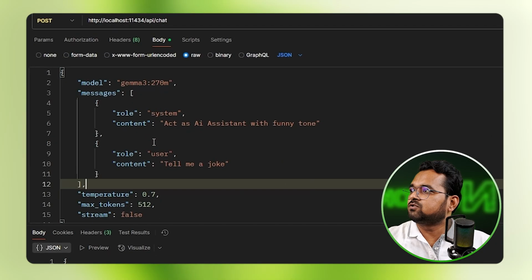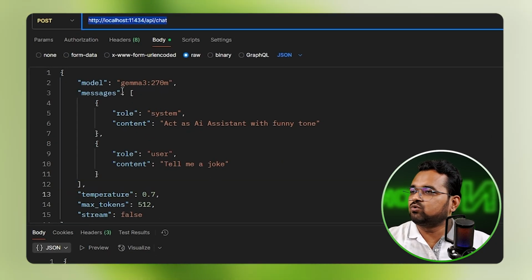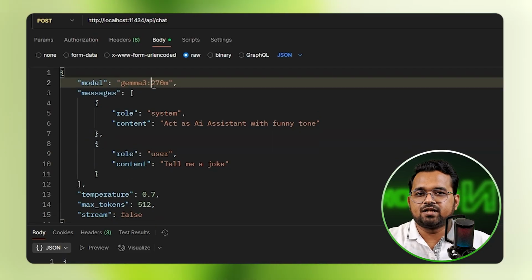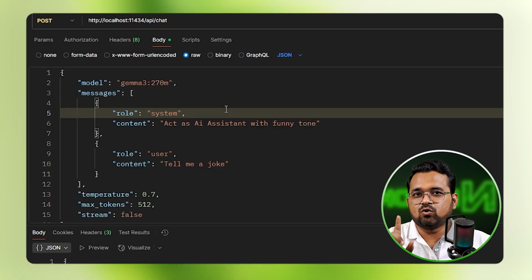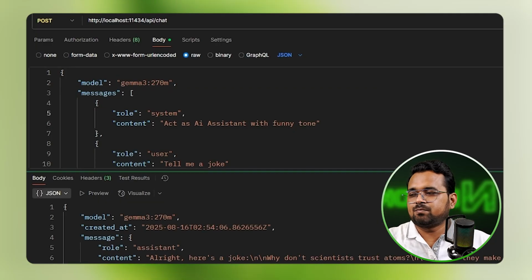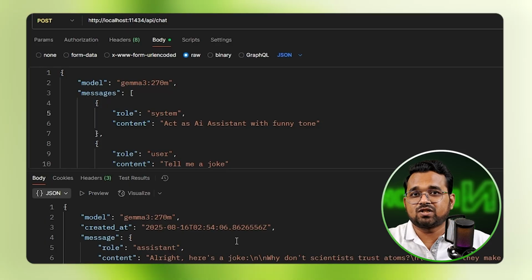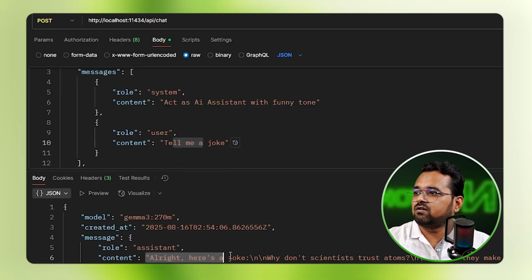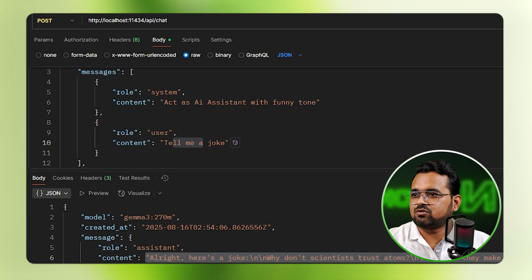Now we go to Postman. In Postman you have to pass this localhost API in the POST request and pass this body with the model parameter gemma3:270m. In the last video, I used GPT OSS 20 billion parameter. If you hit this API, you will get this response. Now everything is working totally offline. There is no internet required. Even if I put my system offline, it will still work. I asked it to act as an AI assistant with a funny tone and tell me a joke, and it says, here is a joke: why don't scientists trust atoms? Because they make up everything. Now it's returning the same joke again. You cannot have a conversation, but you can ask it to perform a specific task.